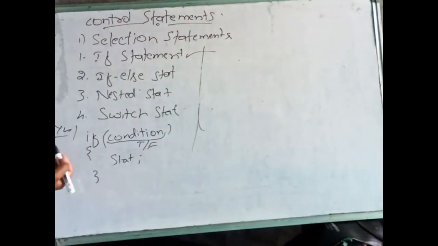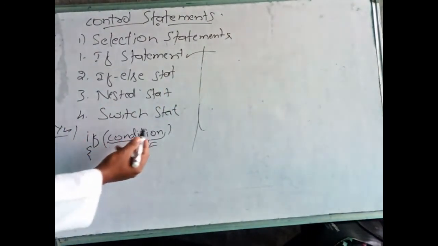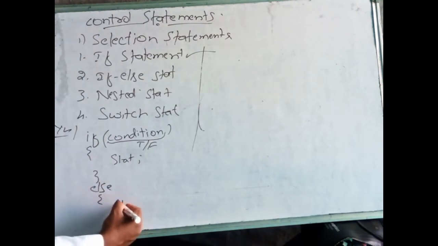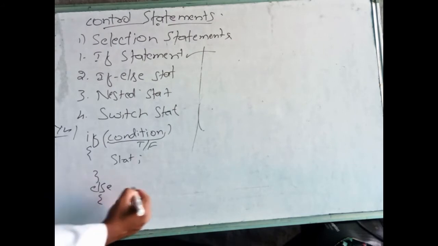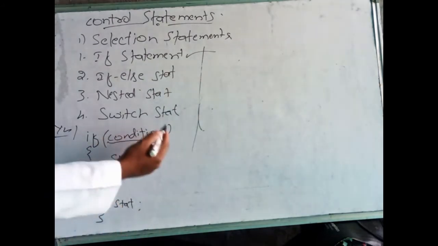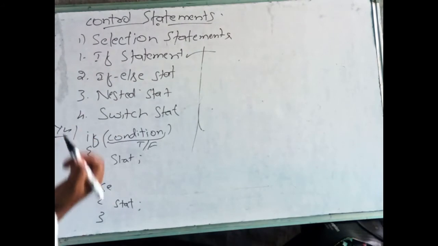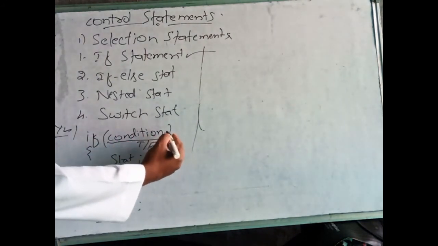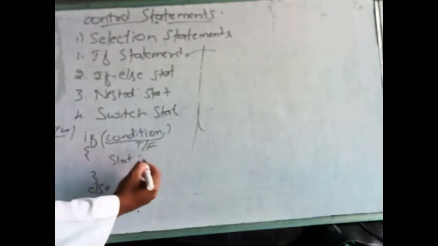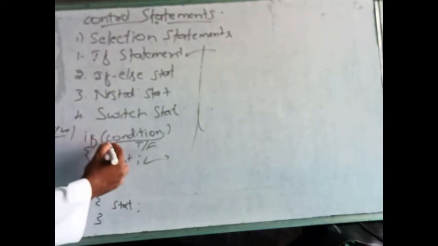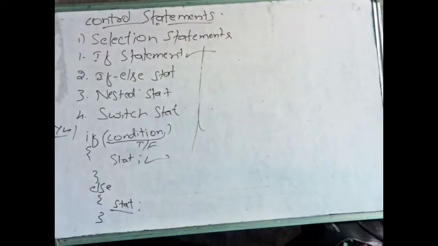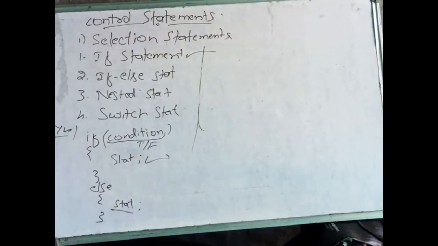For example, the syntax is the same here. If condition is there, then else is also a keyword. Here we are not writing any condition after else. The condition will be checked in the if only. It will check the condition here. If it is true, then it will execute this code. If the condition is false, it will come here and execute this statement. This is about the if else statement.